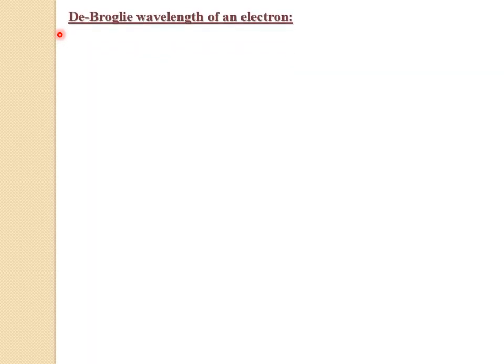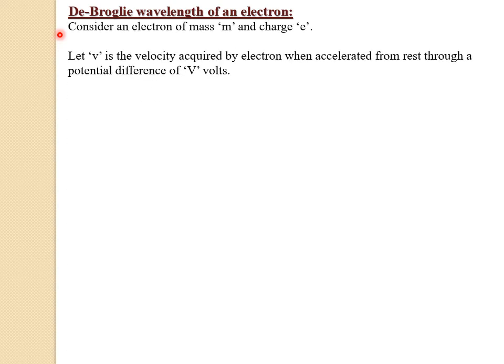Now let us derive the expression for de Broglie wavelength of an electron. Consider an electron having mass m and charge e. Now if we apply a potential difference of V volts to that electron, then the electron acquires the velocity v. So let v be the velocity acquired by the electron when it has accelerated from rest through a potential difference of V volts.